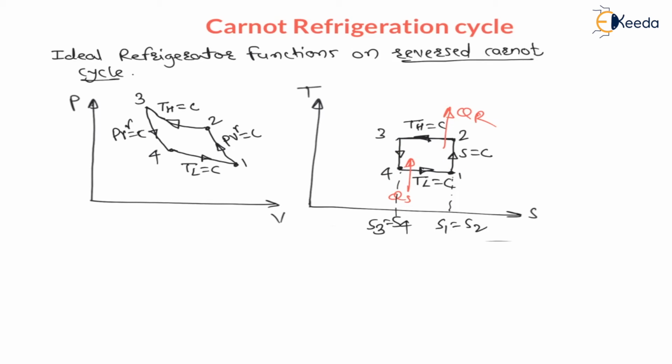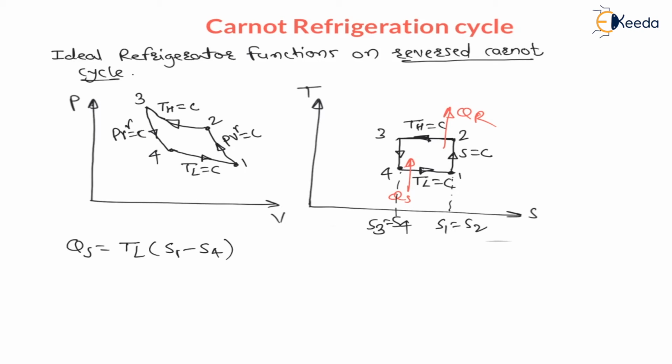Therefore heat supplied is the area under the 4 to 1 process on the TS diagram, which is lower temperature into S1 minus S4.